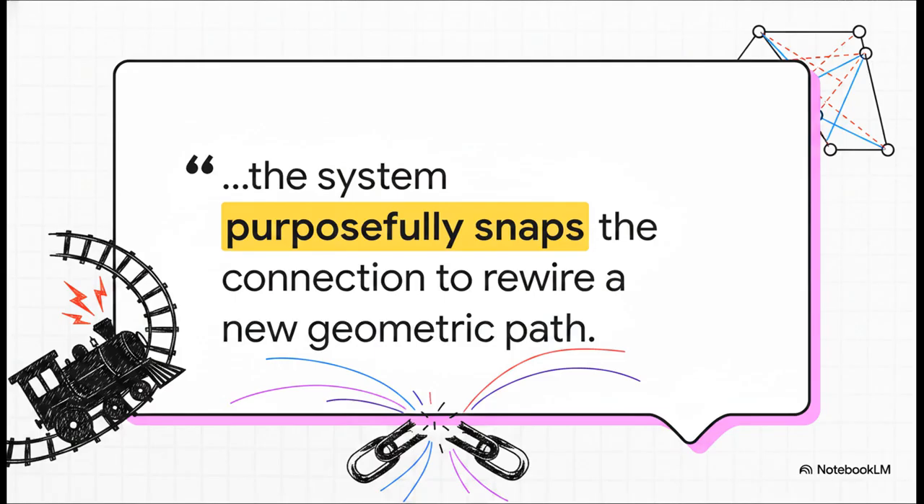The system doesn't just blindly crash. It's actually incredibly resilient. It constantly calculates the error, and when it realizes the current geometric shape is mathematically impossible to sustain, it purposefully snaps the connection. It literally severs the link to forcefully rewire a new, stable geometric path. It acts as this vital survival mechanism, an ultimate pressure valve for stress that stops a localized error from corrupting the entire universe.